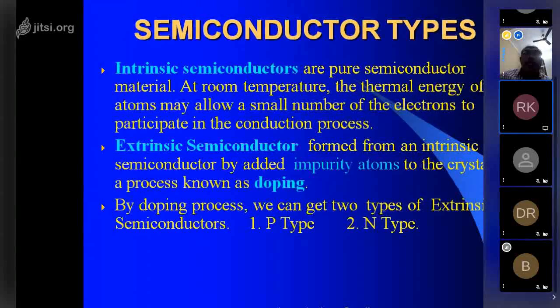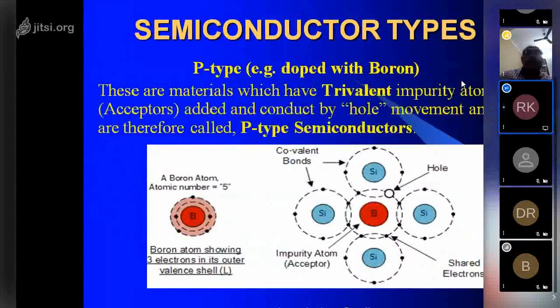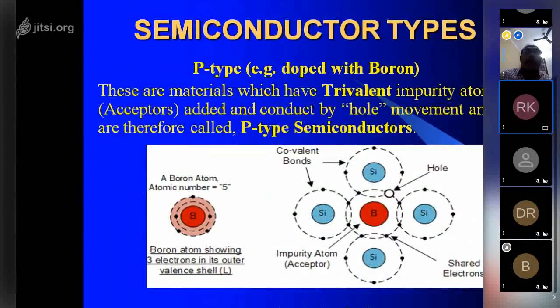By the doping process, we can get two types of extrinsic semiconductors. One is P-type, another is N-type. These are materials which have trivalent impurity atoms added and conduct by hole movement, and are therefore called P-type semiconductors.